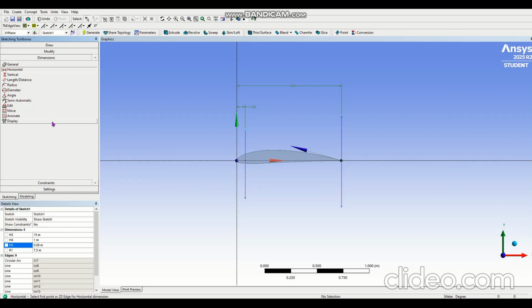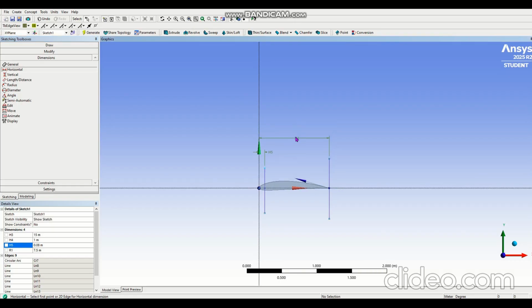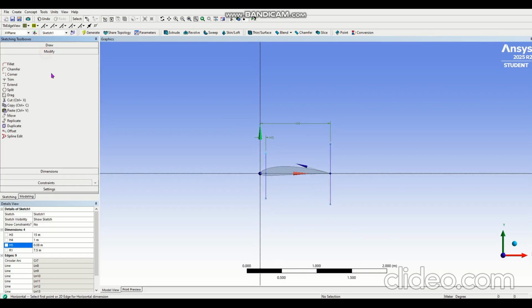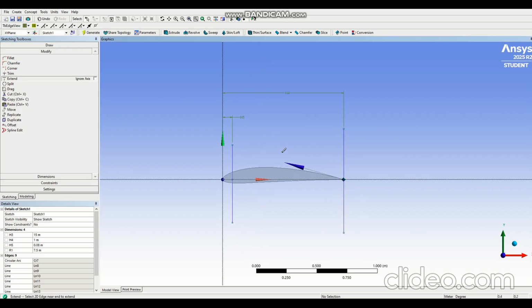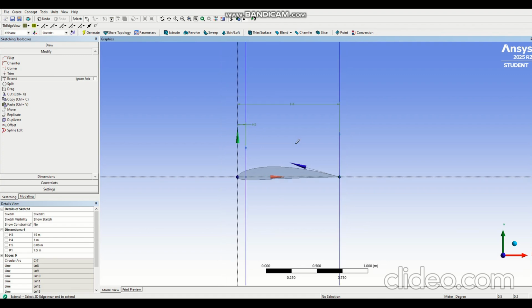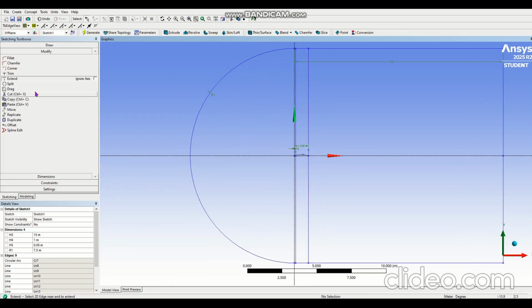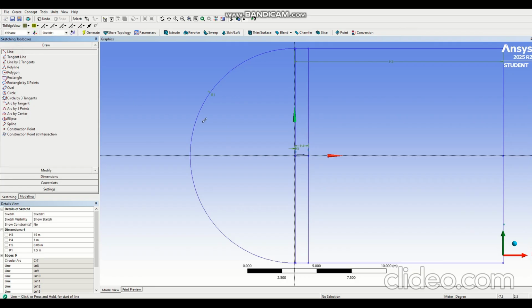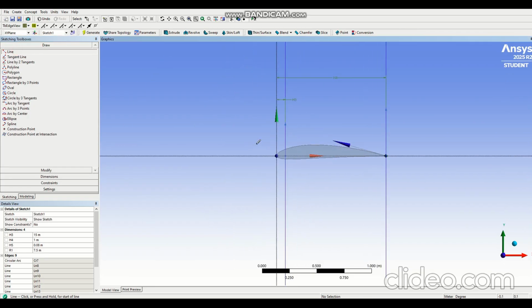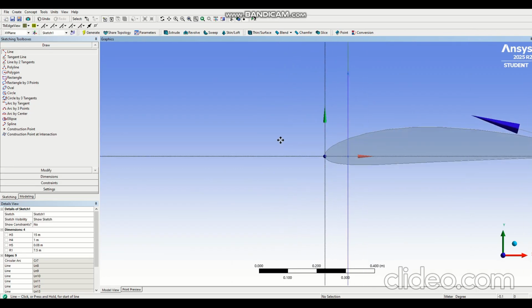And then we need to extend these lines to the boundary domain, the upper side of the domain. Click modify, click extend, and click the upper side of your lines, not exactly top, but upper side, so that it will extend to the boundary domain, as we can see here. Now we need to create two more lines, that's all, and the sketching will be finalized.